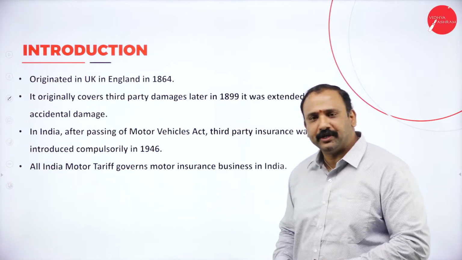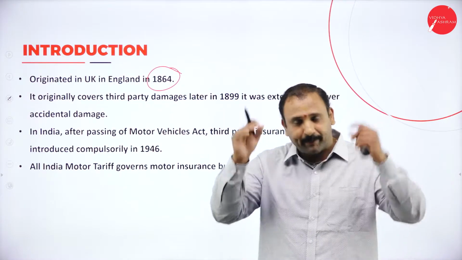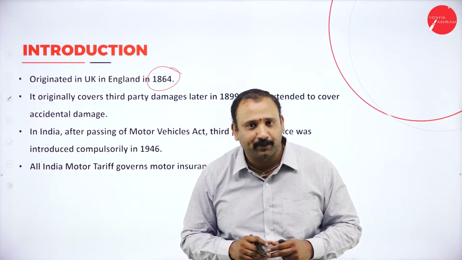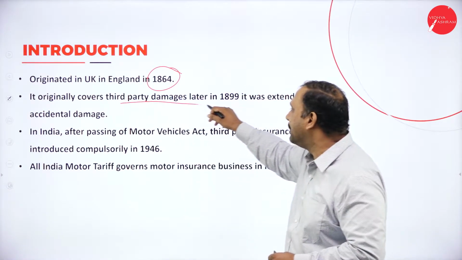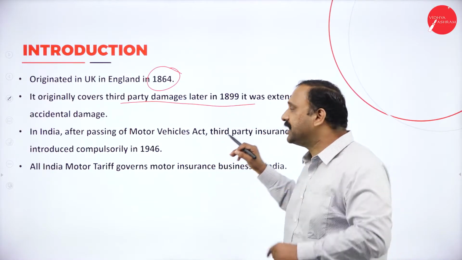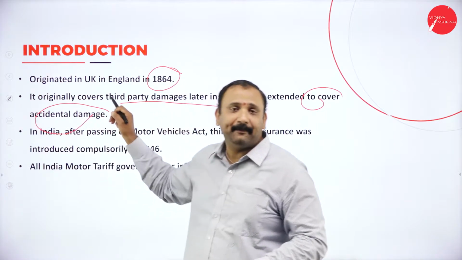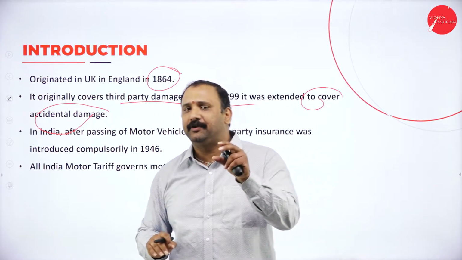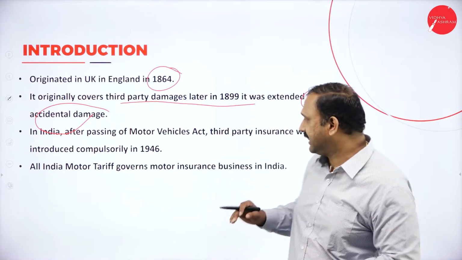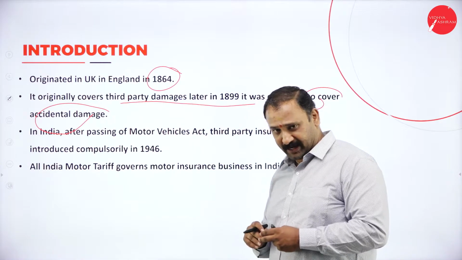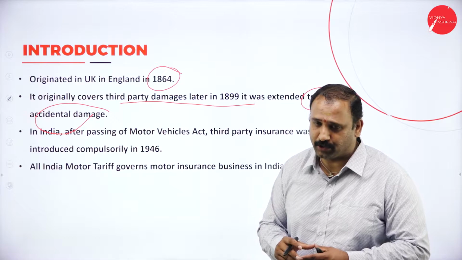Okay, so the motor insurance was started in the UK, in England, in 1864. So way back we started it. It's quite a long process that we are speaking about, and it originally covered third-party damages. Later, in the year 1899, it was extended to cover accidental damage. So initially it was only covering the third-party damages and not accidental, but after 1899, they made it a point that it's also going to cover the accidental damage altogether.